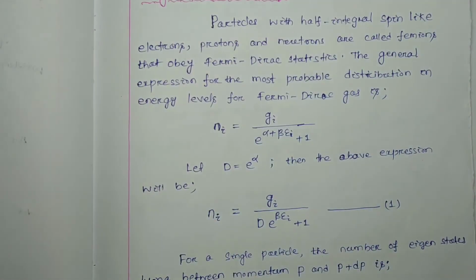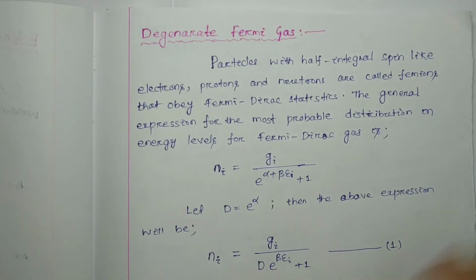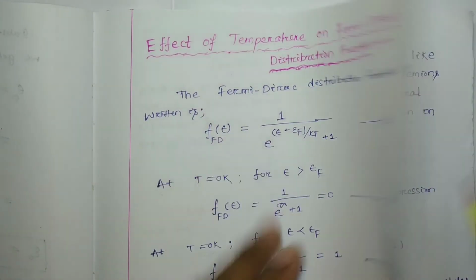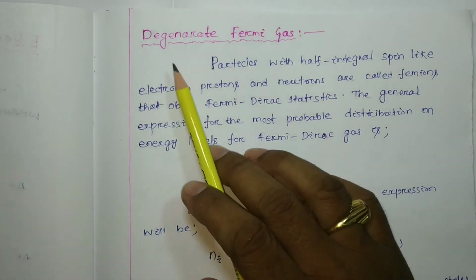So in the next class, write down clearly, okay, perfectly. This is one of the important questions. In the next class we are going to discuss the degenerate Fermi gas.